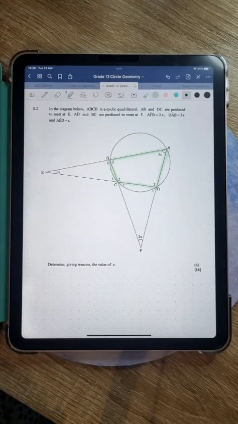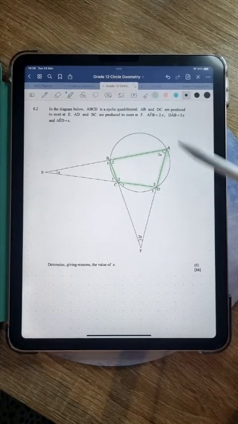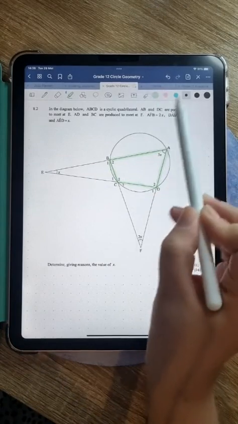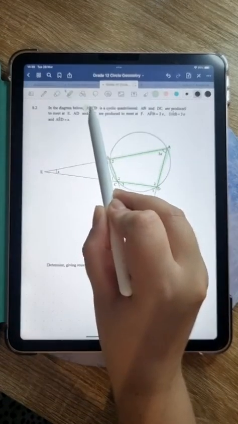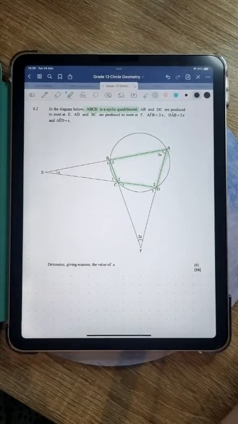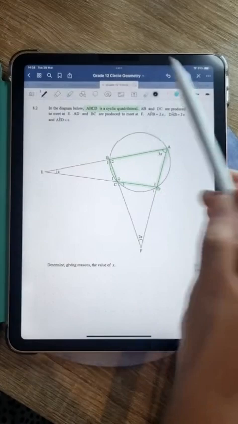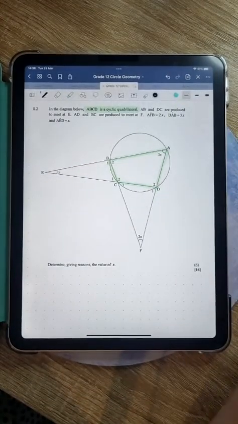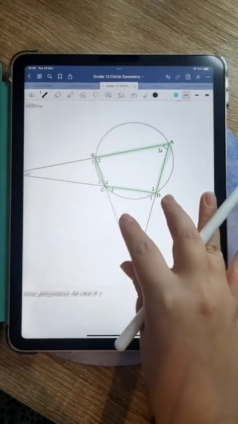All right. So in this case, what I would suggest is to look at the diagram, and firstly, they've told us that ABCD is a cyclic quad. Guys, they won't give us that information if we are not supposed to use it somehow. So that is probably what I would start with. I would look at, okay, since ABCD is a cyclic quad, which values can I actually get from that, right?